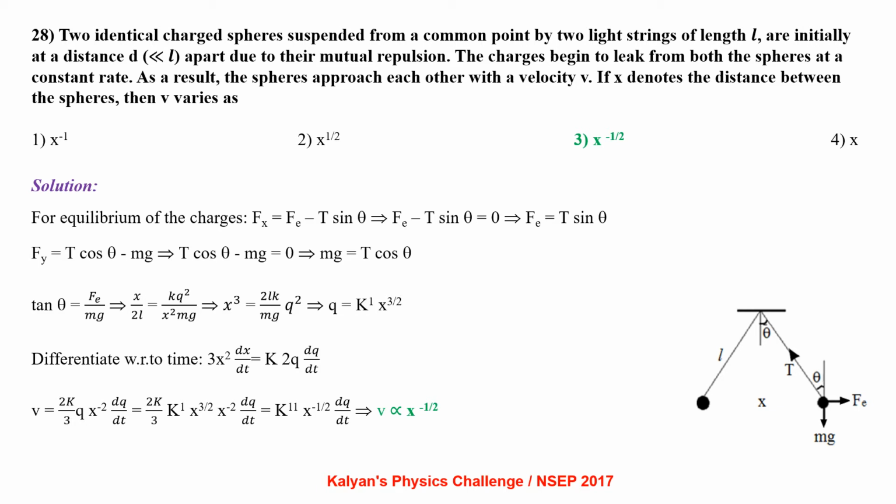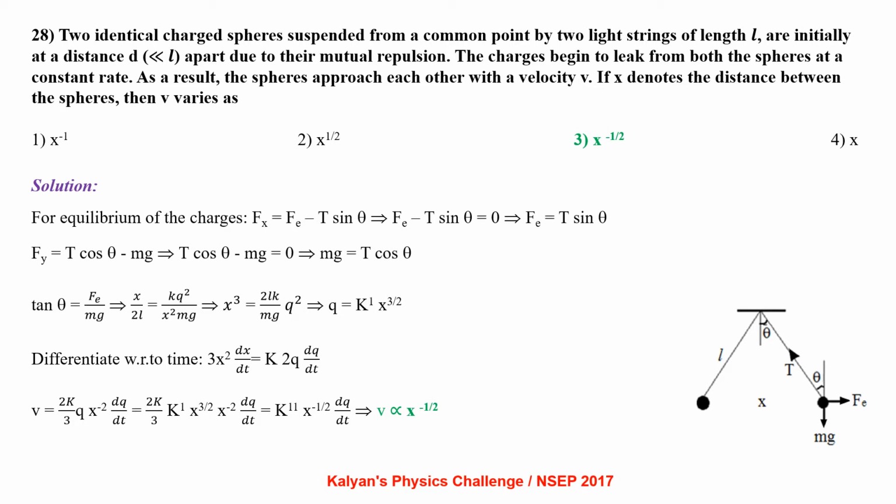For equilibrium of the charges, Fx equals Fe minus T sin theta, so Fe minus T sin theta equals 0. So Fe equals T sin theta. Fy equals T cos theta minus mg, so T cos theta minus mg equals 0. So mg equals T cos theta. From both the equations, we have tan theta equals Fe by mg. x by 2L equals kq squared by x squared mg, which gives x cubed equals 2Lk by mg into q squared,